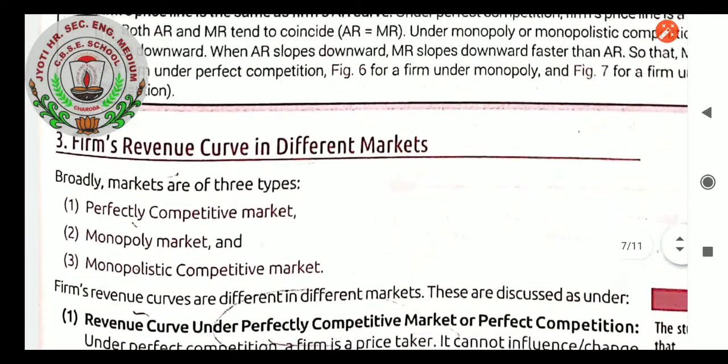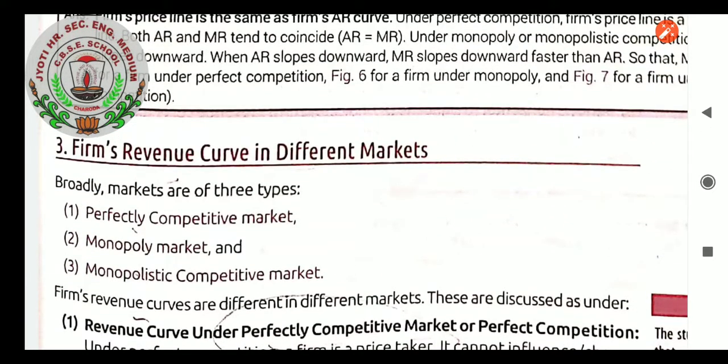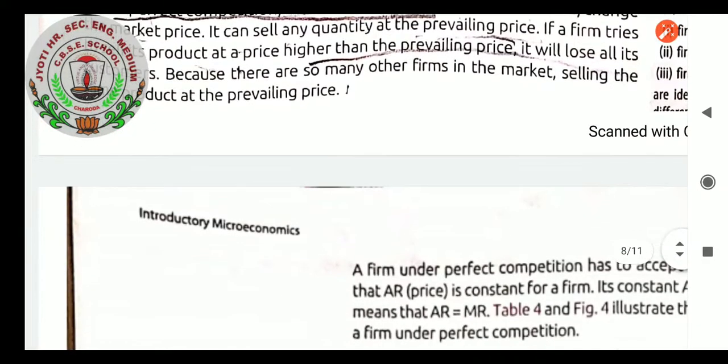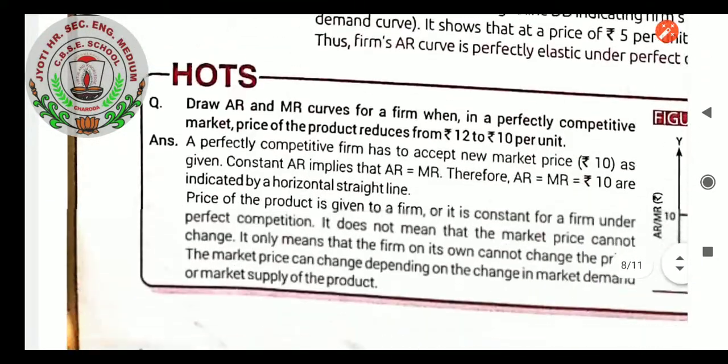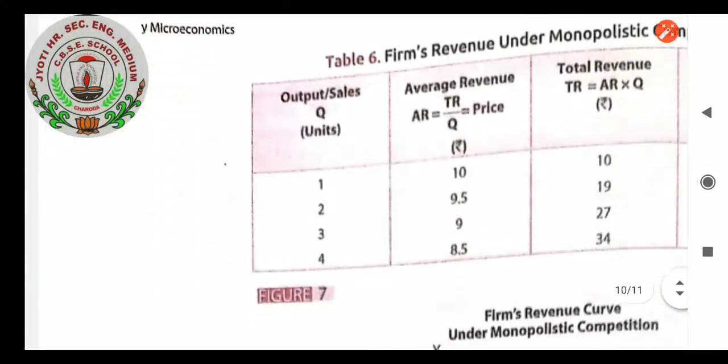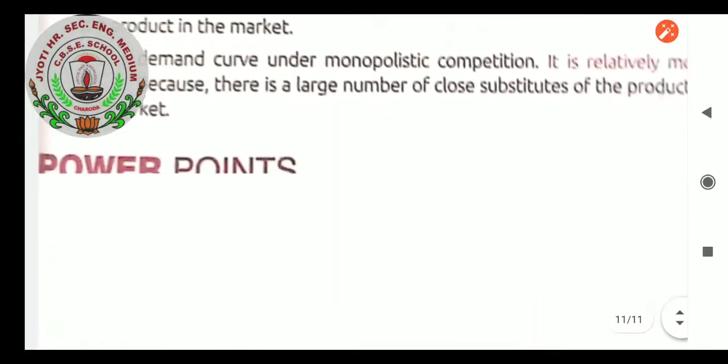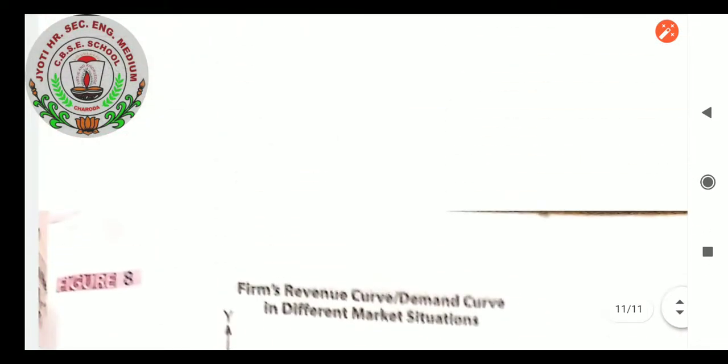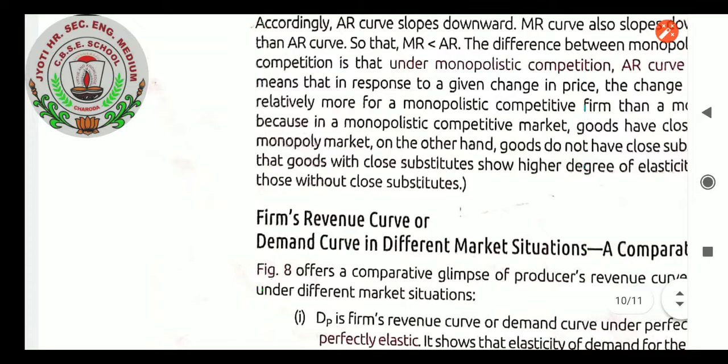In the next class we will be moving on to the topic of the firm's revenue curve in different markets, which is a very important topic. In a perfectly competitive market, what will be the firm's revenue curve? In a monopoly market, what will be the firm's revenue curve? And in a monopolistic competition market, what will be the firm's revenue curve? After this, our chapter on cost and revenue will get over, and then we will be starting the next chapter, statistics, as I already introduced, measures of dispersion.